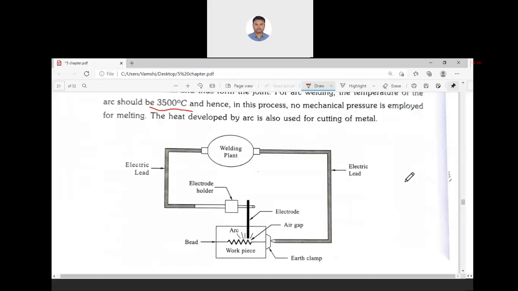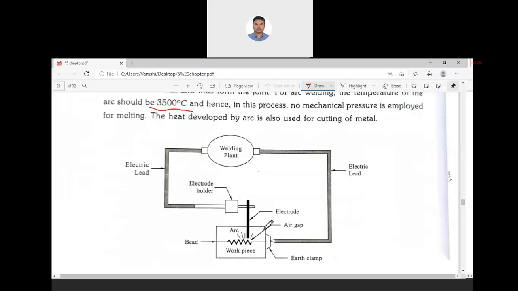So we allow a current to flow through an electrode, and first we place this electrode near the joint. We just touch the joint, then current starts flowing. Then we hold the electrode a little bit higher, just away from the joint, so that there is no direct contact, but current tries to flow through that air gap, which eventually creates an arc.